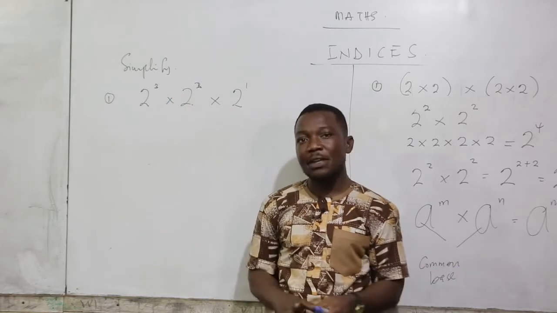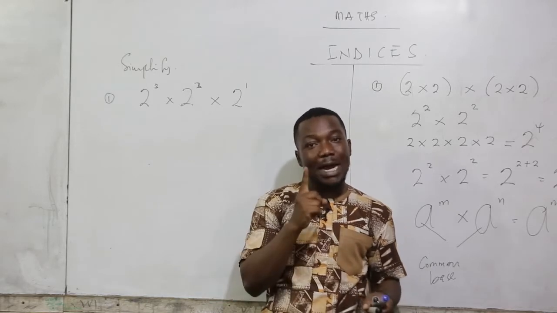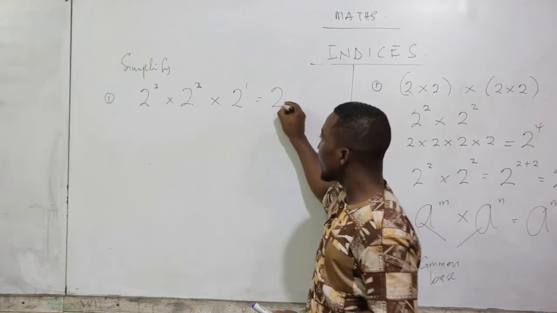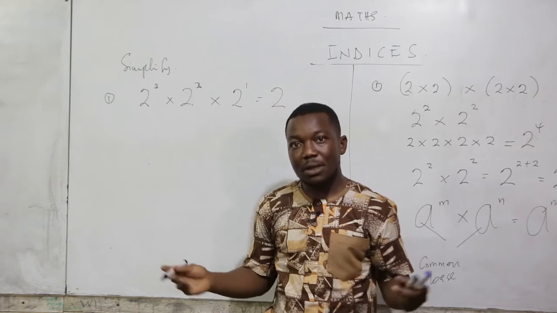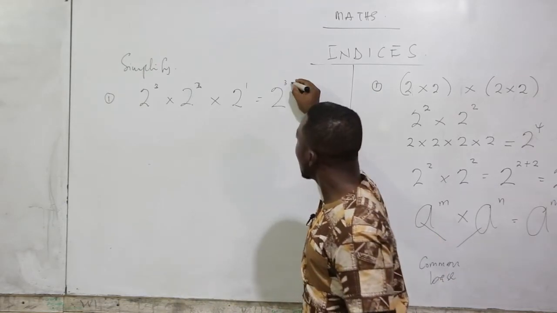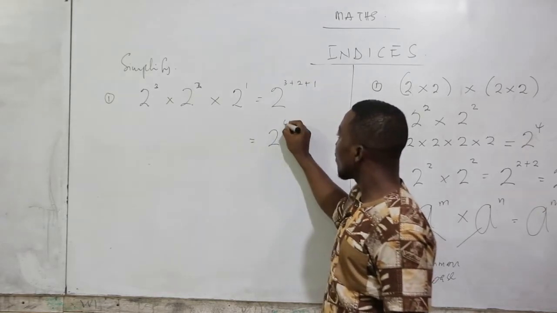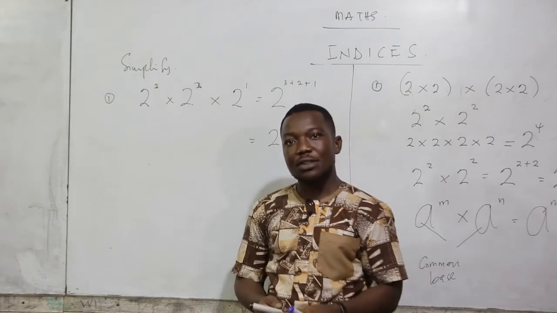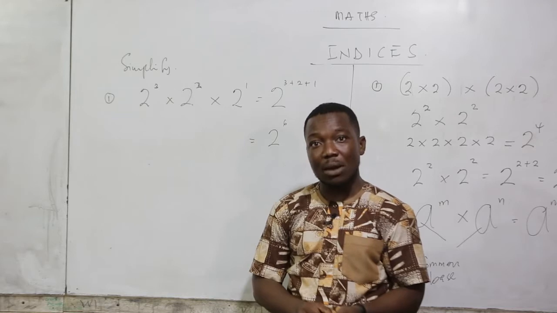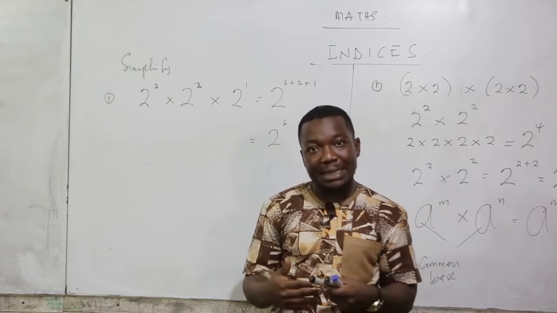So now what are we supposed to do? You write only one of the bases. What's the next step? Add the powers. So our final result is 2 raised to the power 6. And this is what the concept is really about. When the bases are the same, you can write one and then add the exponent.